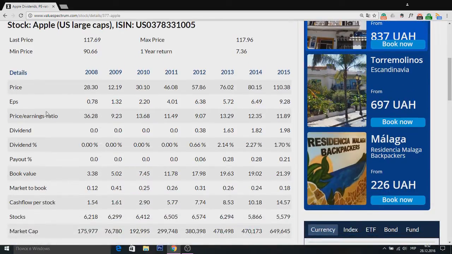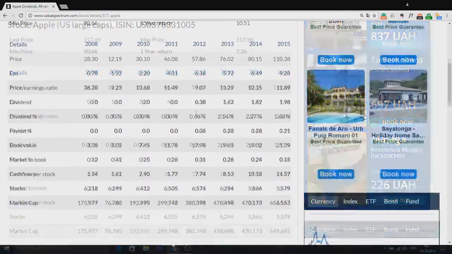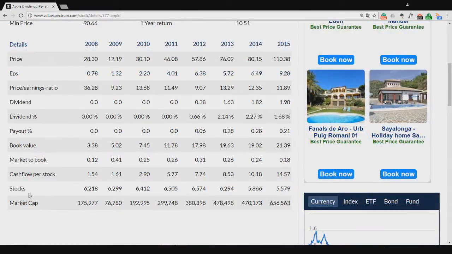About price-earnings ratio, we see the highest result in 2008 and the minimum result in 2012. Here we also can analyze the number of stocks of Apple company. I should admit that the change of numbers of stocks wasn't significant during last 8 years, but as we can see, it got to the minimum level in 2015.